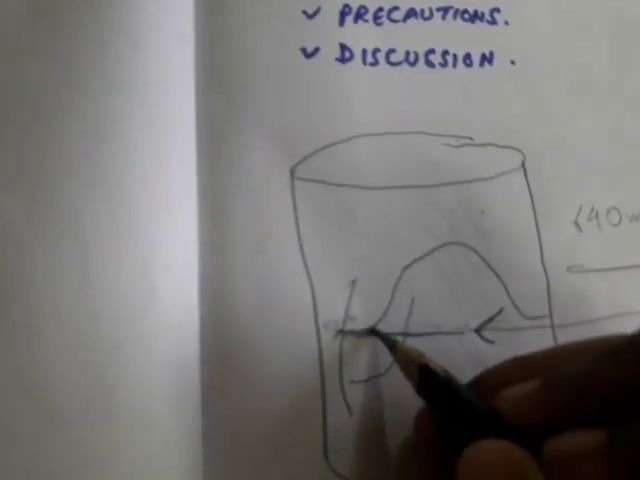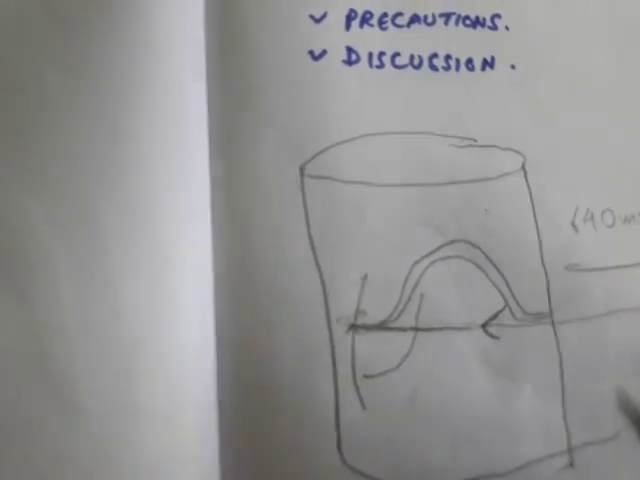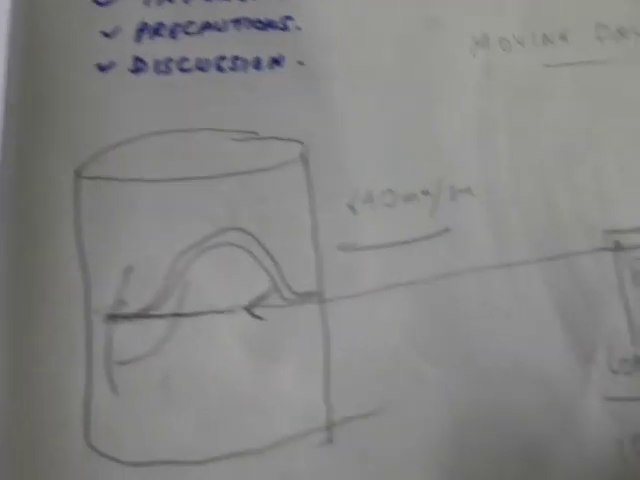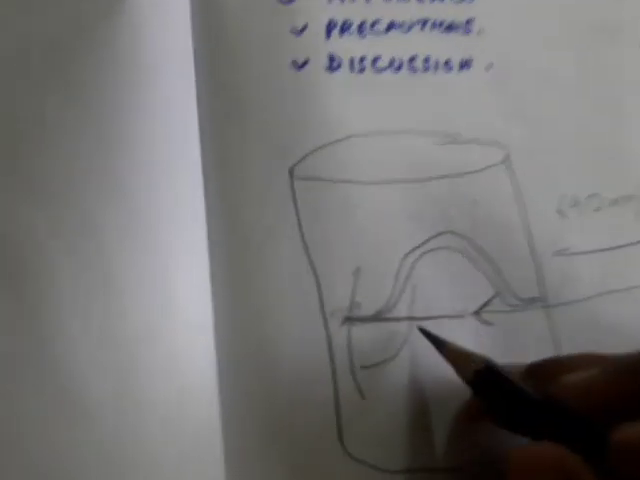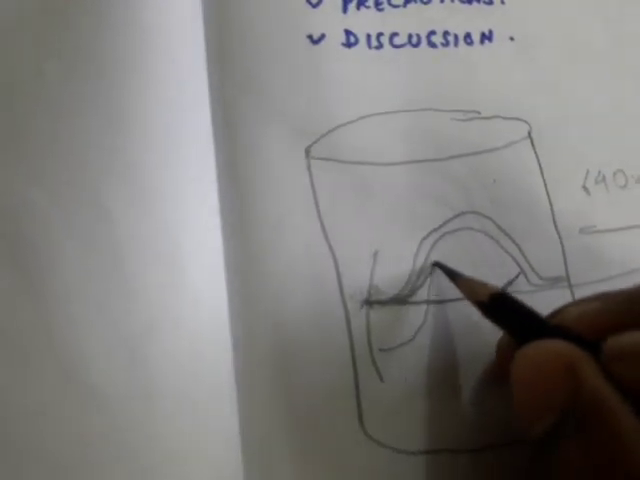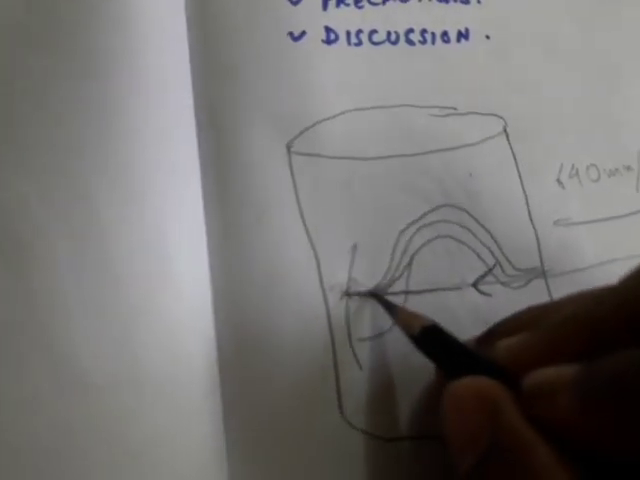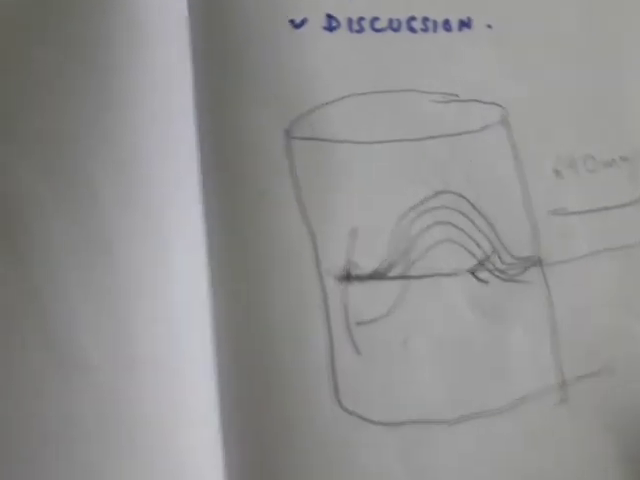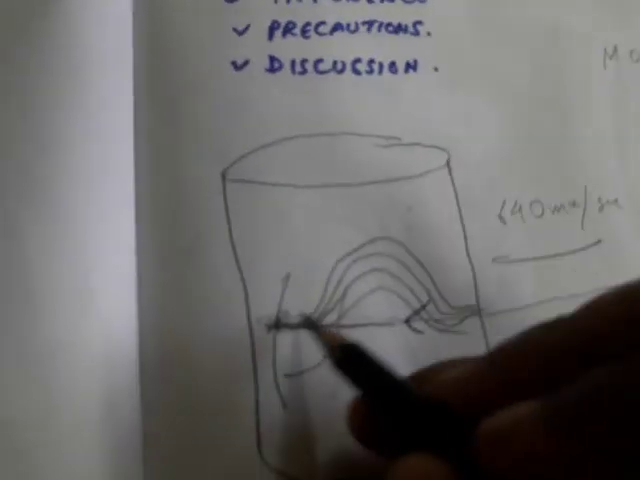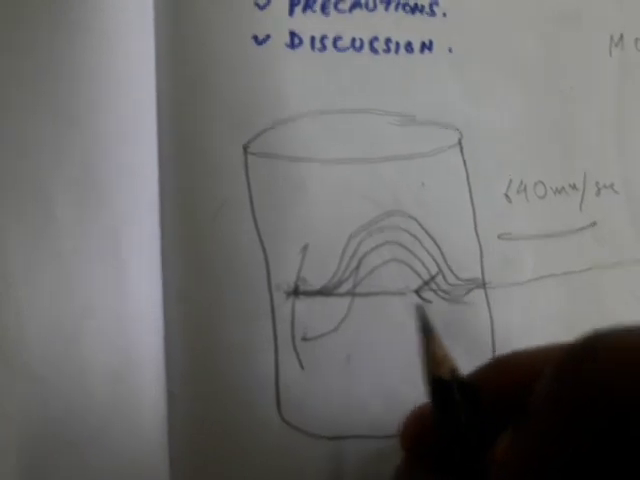Okay, so now the curve will come like this. Okay, 20. Then again we will increase the weight. Okay, 30, 40, like that. We have made the point of stimulation the same. Okay, so we will increase the weight. Okay, and then ultimately we will trace the curve until the muscle is unable to lift the weight.